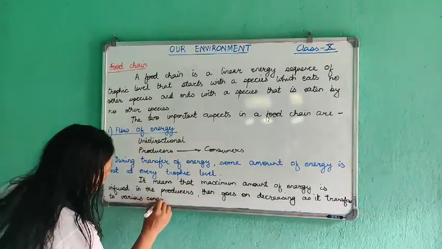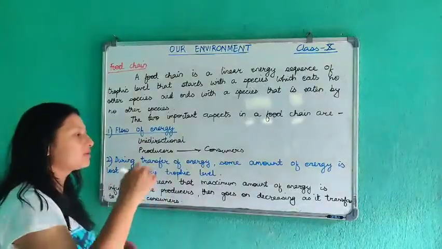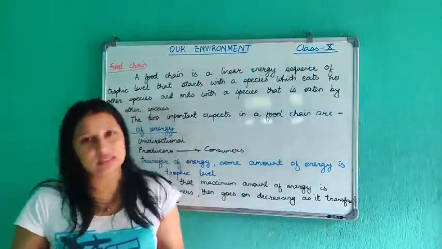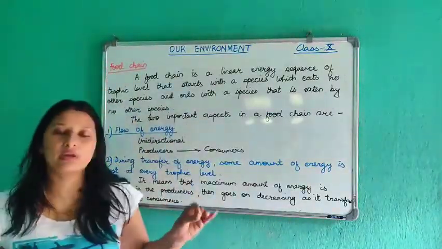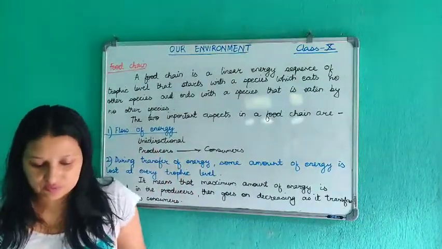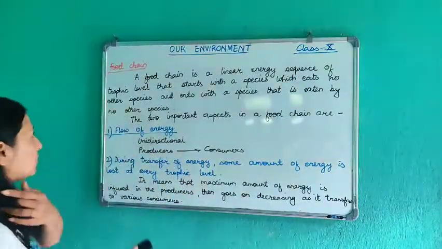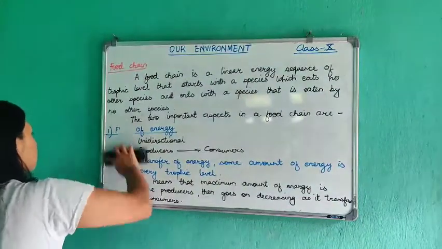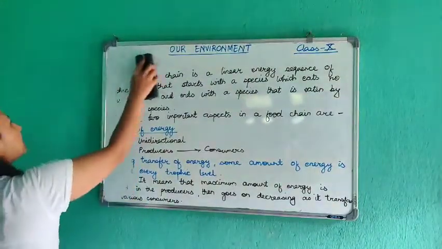So when it transfers to the consumers, it keeps decreasing. Okay, so these are two very important aspects of a food chain. Now let us study the examples.